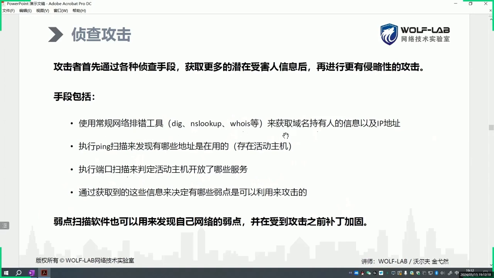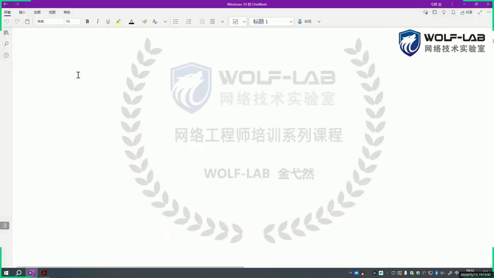Tools themselves are not inherently good or bad. If you say that there is right or wrong in actions, it's not the fault of the tools. It basically comes down to the person. So, such scanning software can also be used by us to discover vulnerabilities in our own networks. Then we can fortify our networks before an attack occurs. In this process, there is one thing everyone must remember. This is a principle: minimize services.